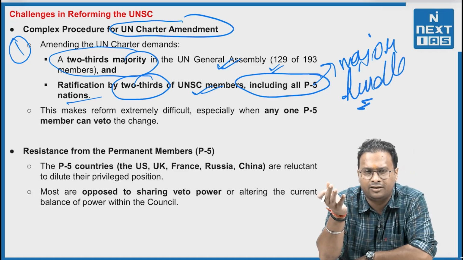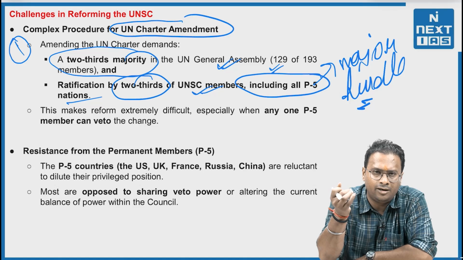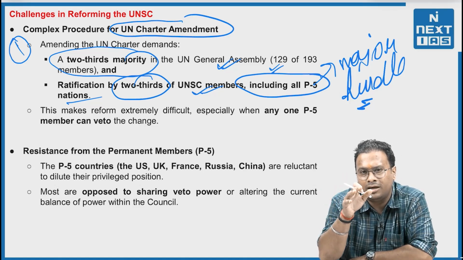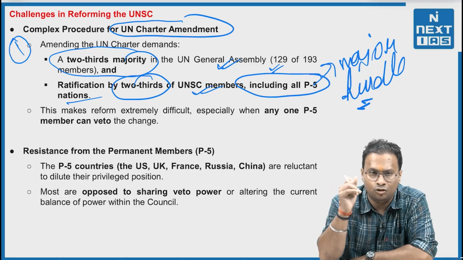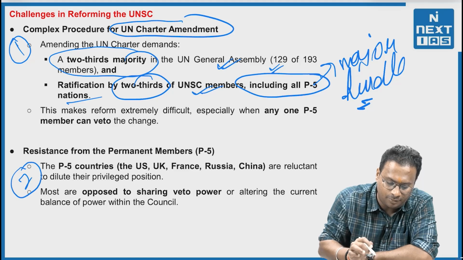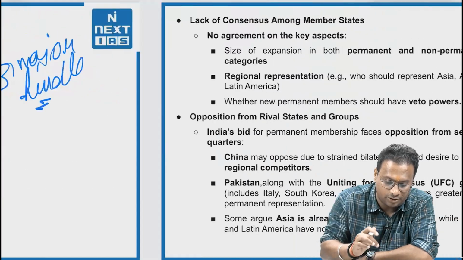Why? Because France has reiterated, Britain has reiterated, Russia has reiterated, USA has reiterated, but China never reiterated that India needs to get a permanent seat in the UNSC. Second, resistance from the permanent members. We just talked about this thing, right?